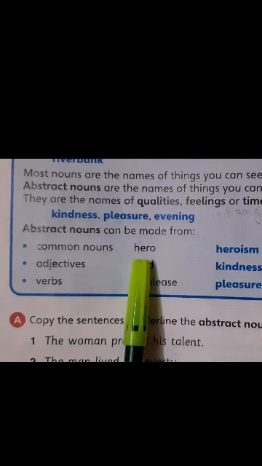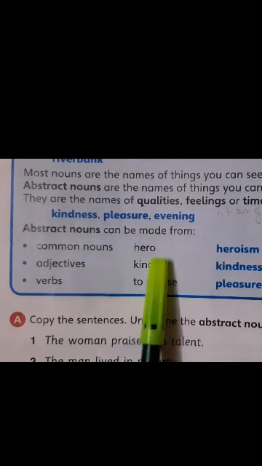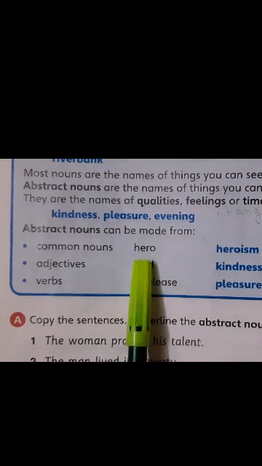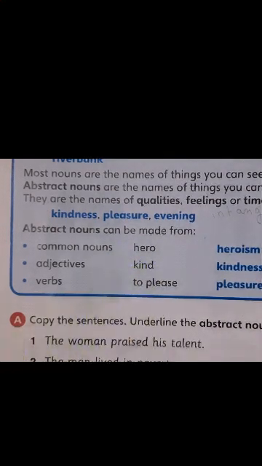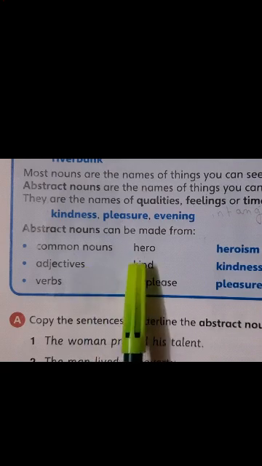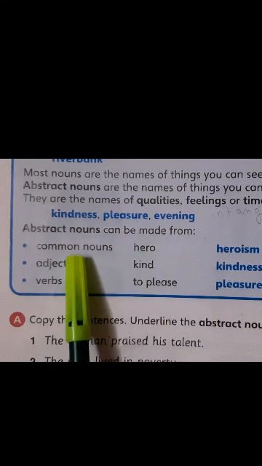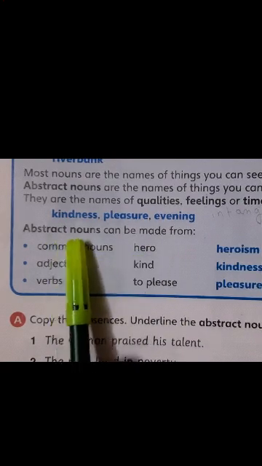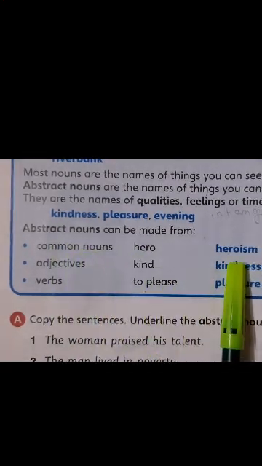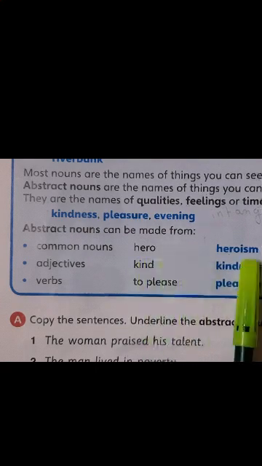So see the word hero. Hero is a common noun because there is no name for the hero. I am not saying Salman Khan or Shah Rukh Khan, right? If I say Salman or Shah Rukh Khan, that becomes a proper noun. So here this hero is a common noun. Now I have to make it an abstract noun. How do I make it an abstract noun? Hero, heroism.